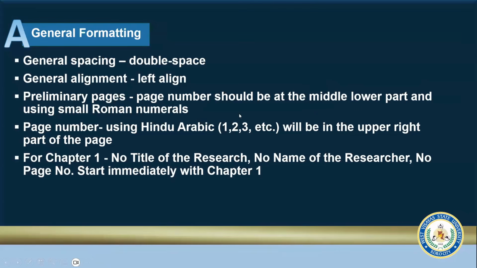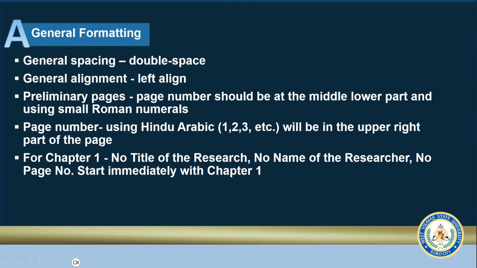General spacing should be double space, and general alignment is left aligned. Preliminary page: for preliminary pages, page number should be at the middle lower part and using small Roman numerals. The font style and font size are not included in the policy, and so we assume that we still use Tahoma 11 for the page number.